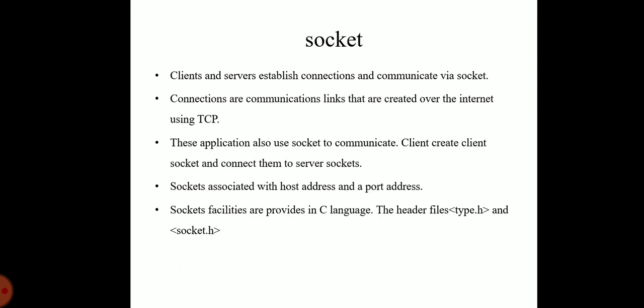So in this session we have studied the complete transport service primitives and the socket methods in communication networks. Now in the next section we are going to discuss the elements of transport protocol.